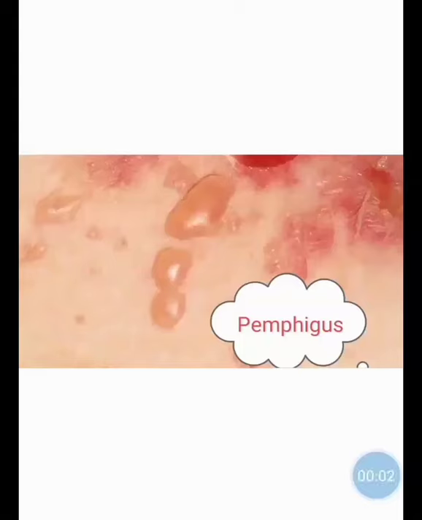Today we start with a new session, that is bullous disease. Bullous disease, otherwise known as the pemphigus. In the bullous disease, one of the disease conditions is pemphigus. So we can see the definition of pemphigus, the different types of pemphigus, the characteristic features, and the management of this pemphigus.